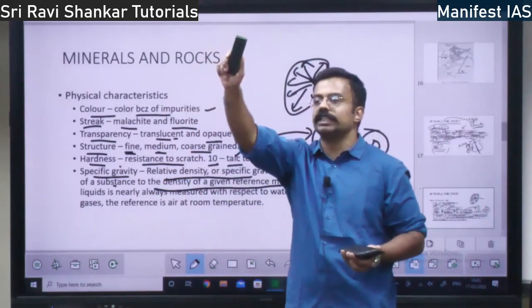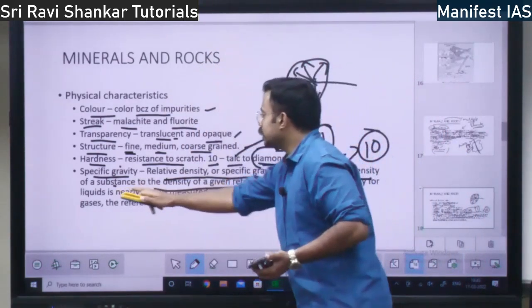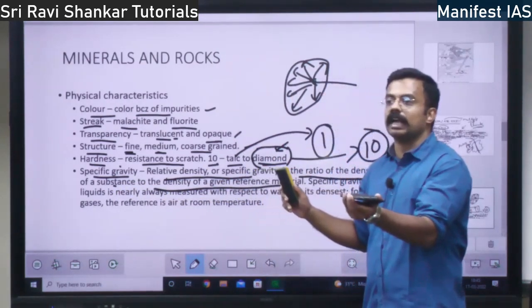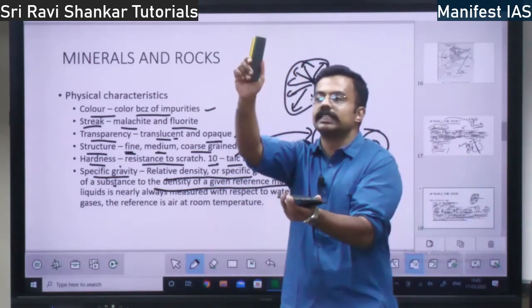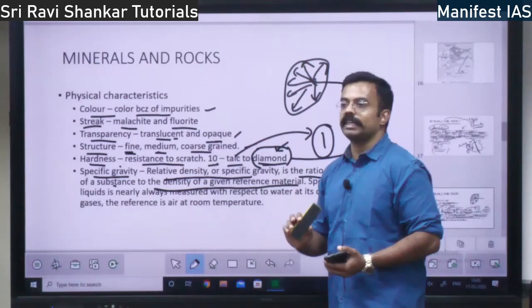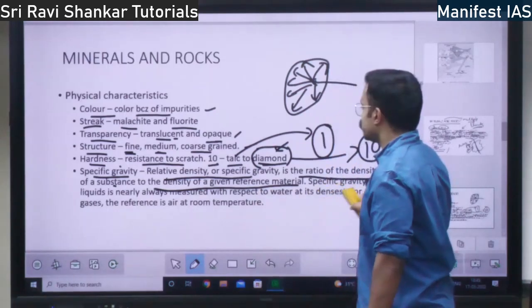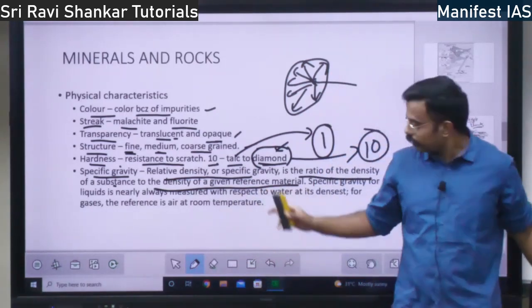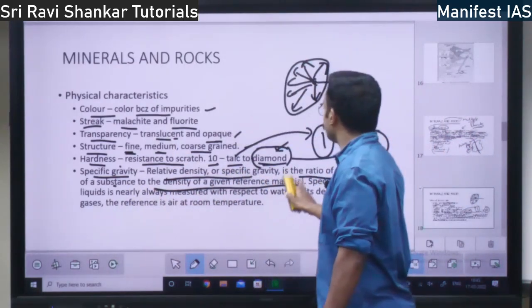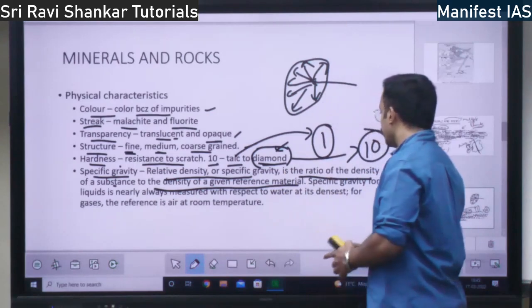I want to know the density of this substance, to the density of a given reference material. The ratio of this density to this density is called specific gravity. So specific gravity is the ratio of density of one substance to the density of a given reference material.